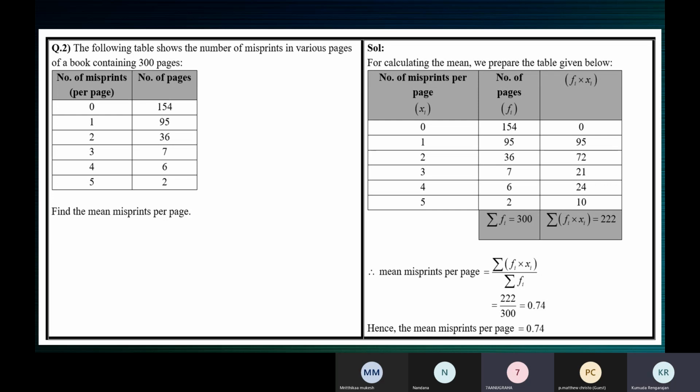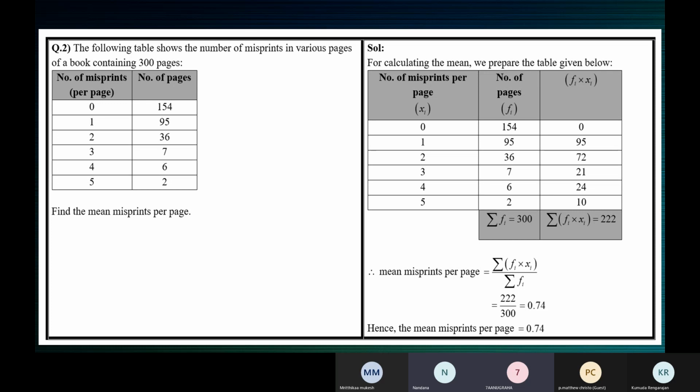Yeah, just read that formula. Sigma fi xi by sigma fi.